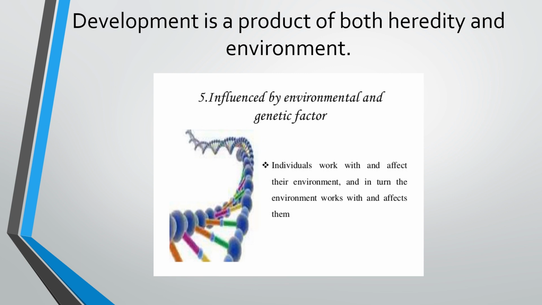So individuals work with and affect their environment and in turn the environment works with and affects them. So in our development, our genes, our heredity have a role and our environment also has an equal role. So this is a very important principle that development is a product of both heredity and environment.